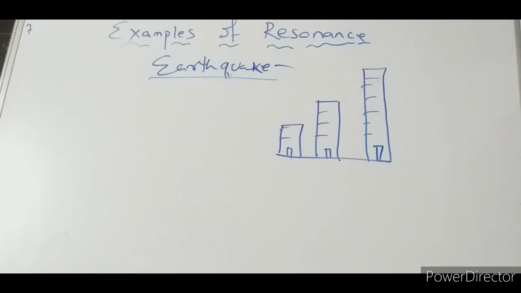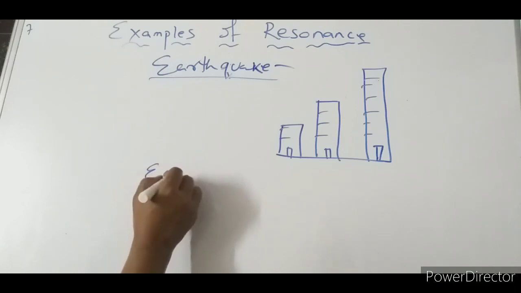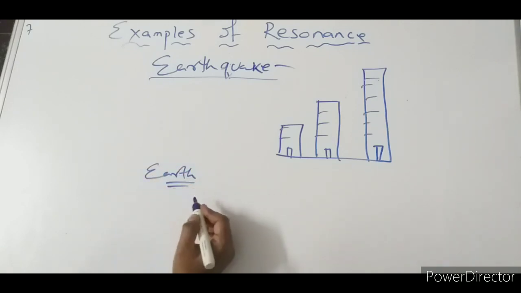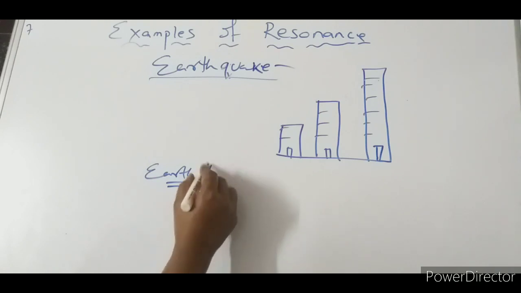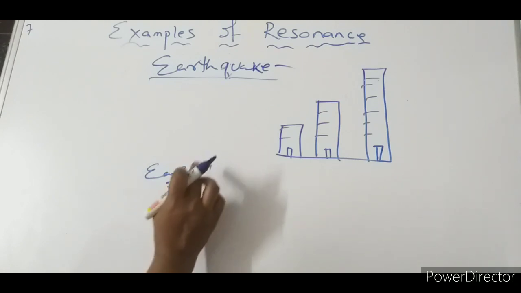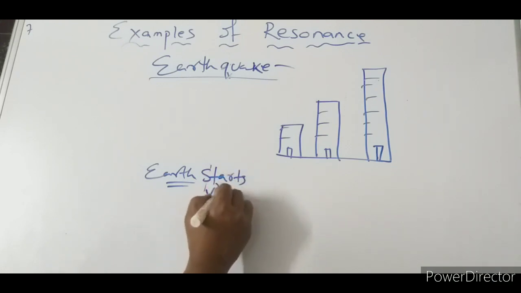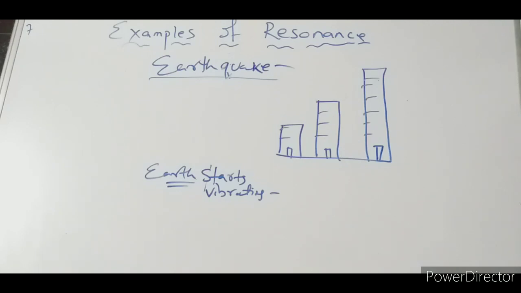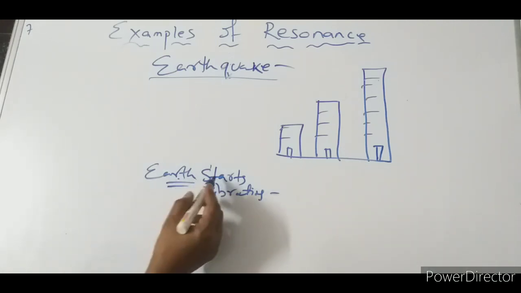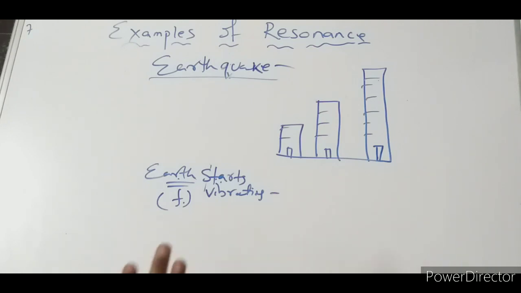During the earthquake, this is the earth, and here we have tectonic plates. These tectonic plates start to vibrate. When the earth starts vibrating, the buildings will start vibrating with that frequency F. Try to understand this.